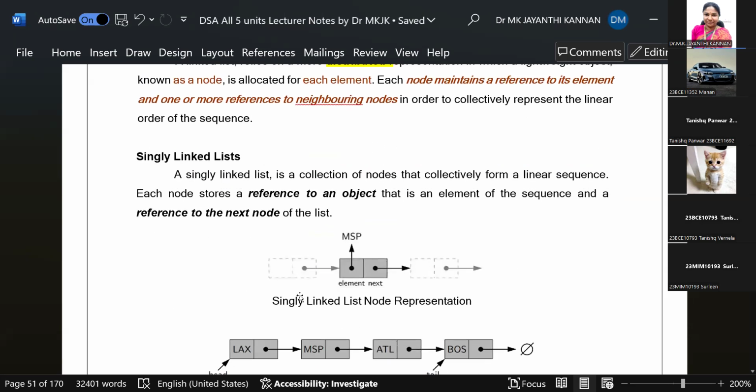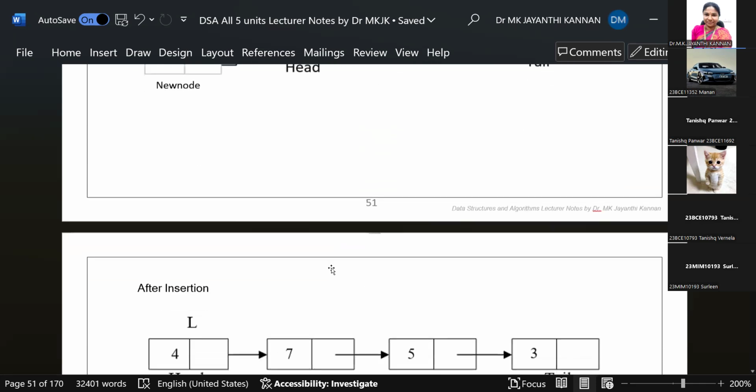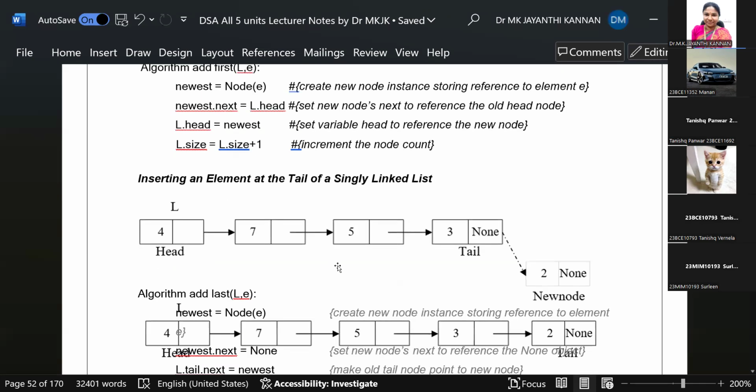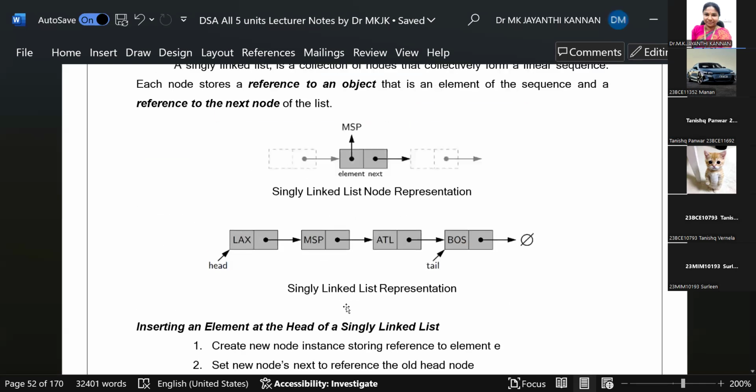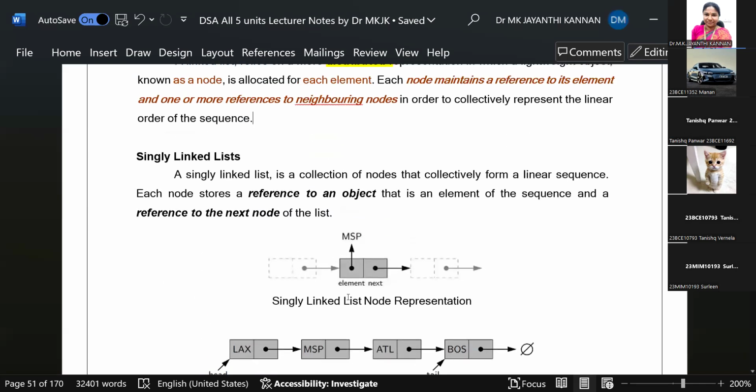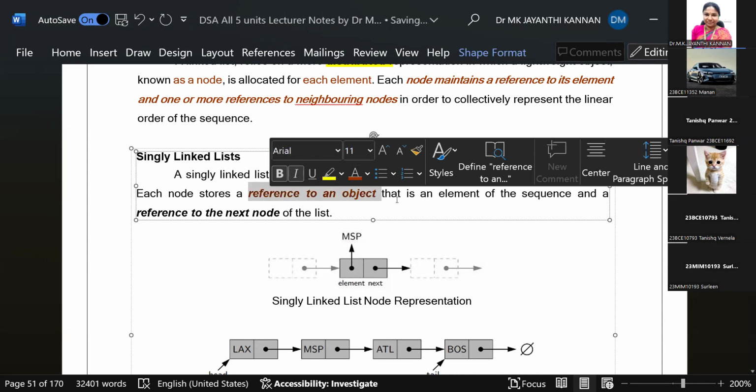Within the linked list, we have different types: singly linked list, doubly linked list, and circular linked list. A singly linked list is a collection of nodes that collectively form a linear sequence. Each node stores a reference to an object that is an element of the sequence, and a reference to the next node in the list.